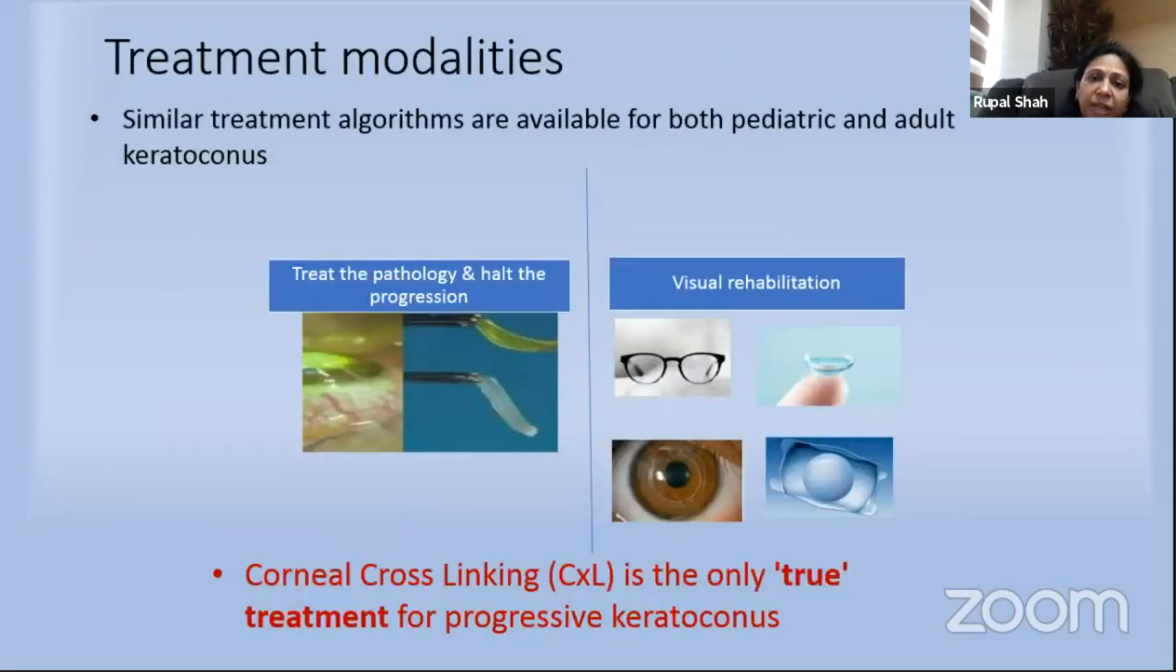So the treatment modalities available for pediatric keratoconus are the same as for adults, but it is very important in the pediatric group to treat the underlying pathology and hold the progression of the disease. That is most important. And corneal cross-linking is the only true treatment for progressive keratoconus to hold the disease.